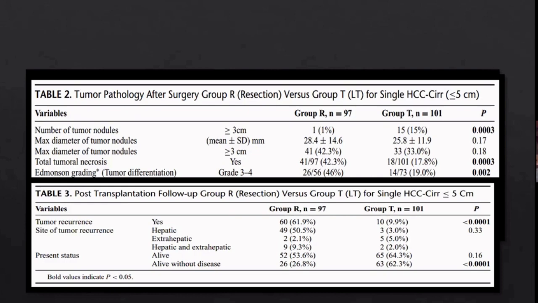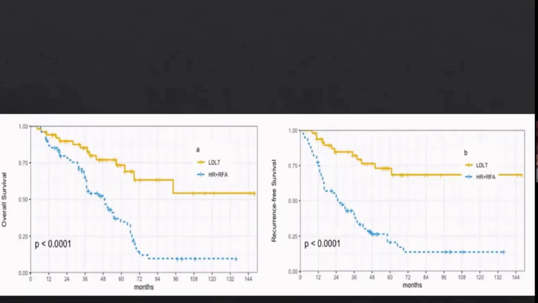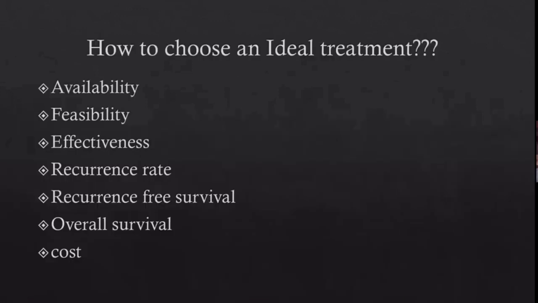And the disease-free survival, that is alive without disease, was significantly higher in the liver transplant group than the resection group. So this is the same graph from the Zhang Zui paper, which shows definitely an advantage in overall as well as recurrence-free survival in patients with transplantation as compared to the resection group. So again, I'll come back to the same slide which we discussed. Then how to choose the ideal treatment.